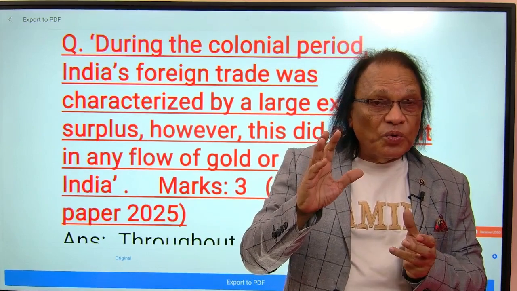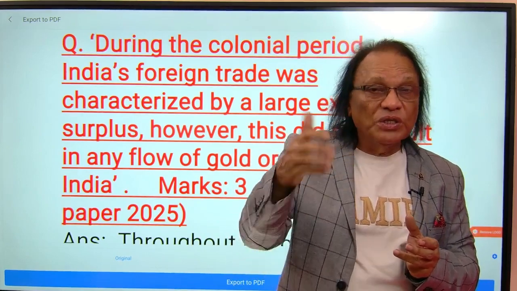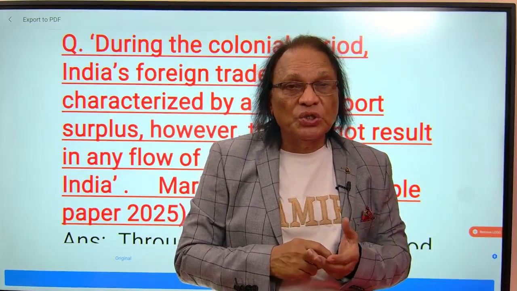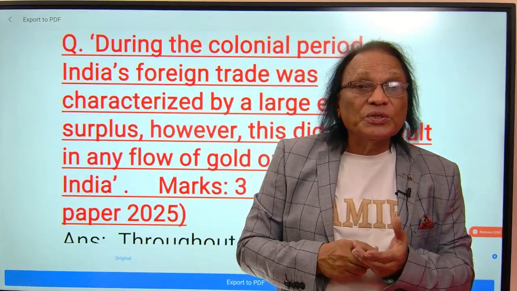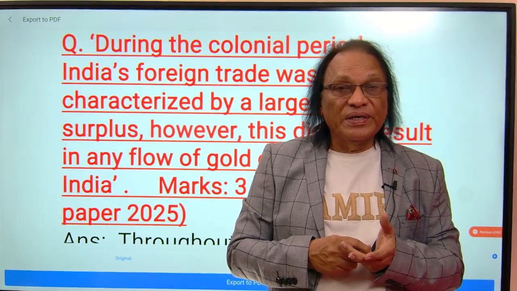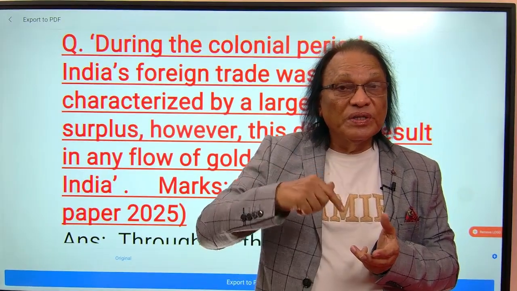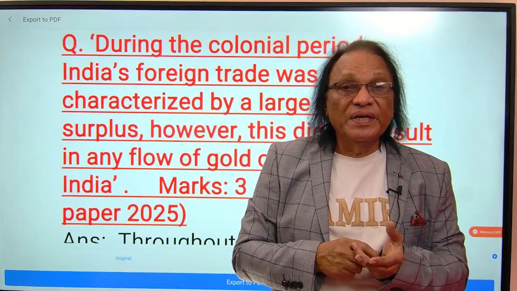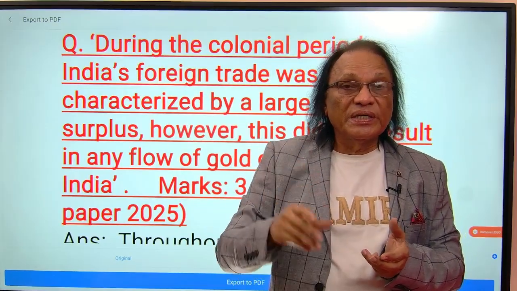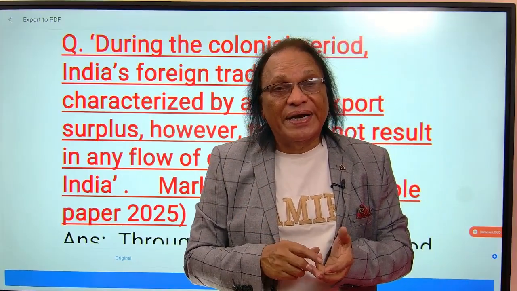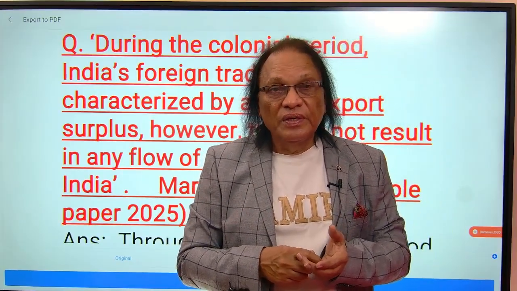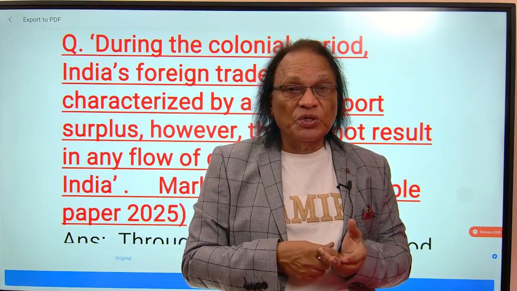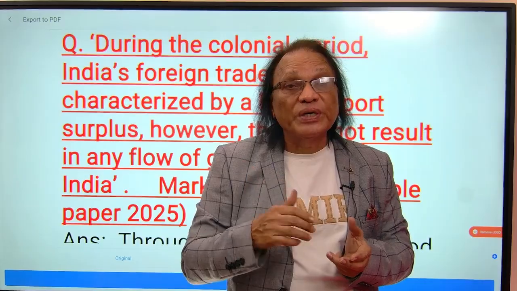During the British period, the main aim of the Britishers was to exploit. They used to take raw materials from India and bring their finished goods to sell in India. They destroyed our industries, our small scale industries, our handicraft industry, everything. We know what kind of exploitation they did. So in spite of having this export surplus, why did India never import gold or silver?